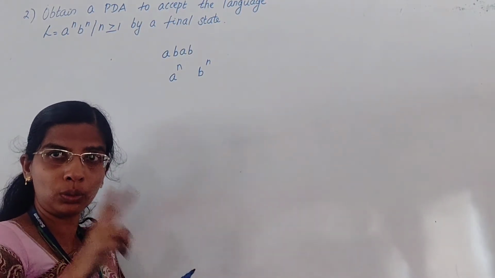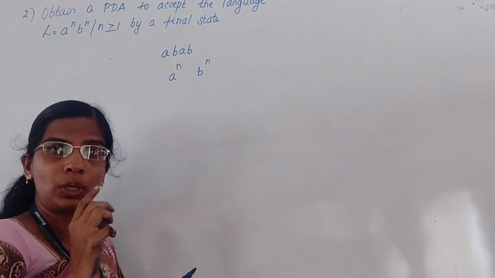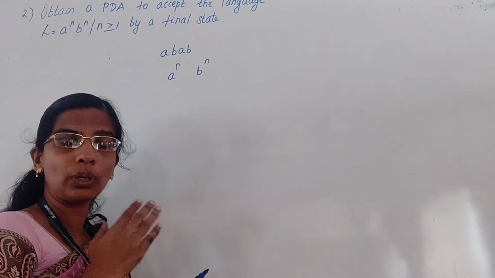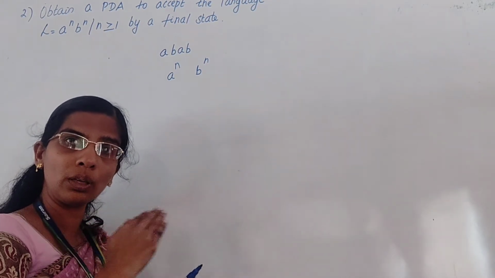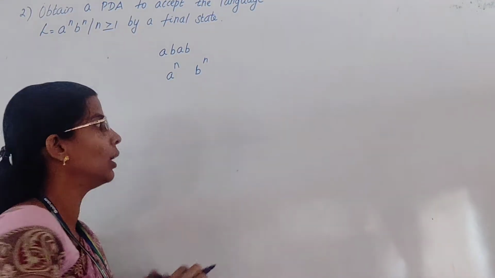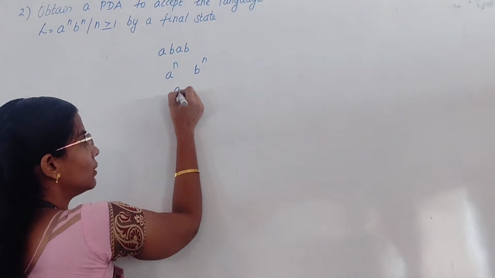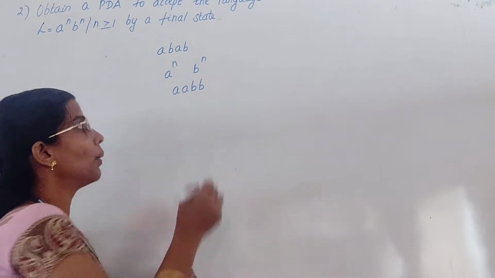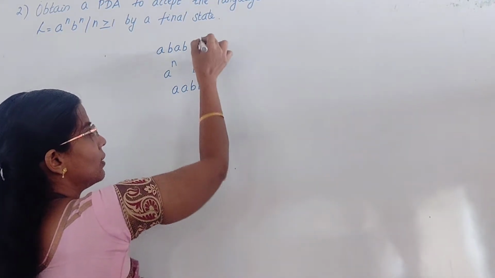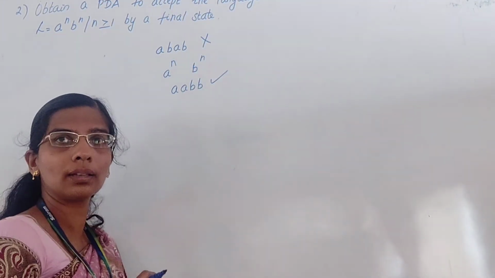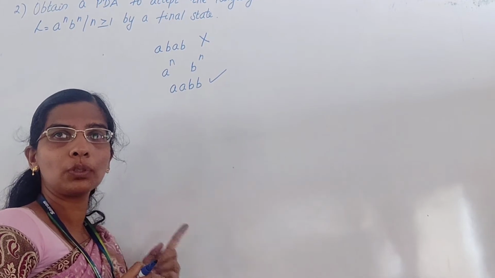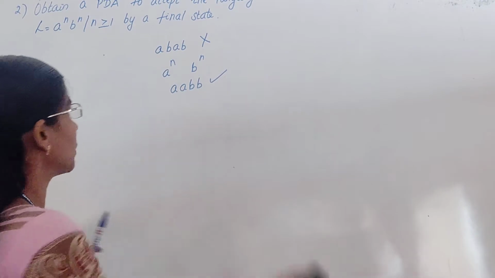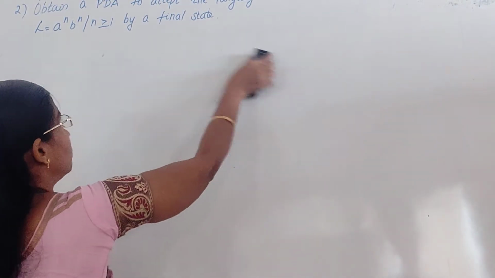That's what I told. Two things you have to keep in mind. I should have an equal number of A and B. At the same time, I should follow the ordering. What is the ordering? First I should have all A's followed by B's. Suppose if I have a string like this, it is a valid string. This is not valid, it is invalid. This is a valid string. Now for this language, I am supposed to design my pushdown automata.